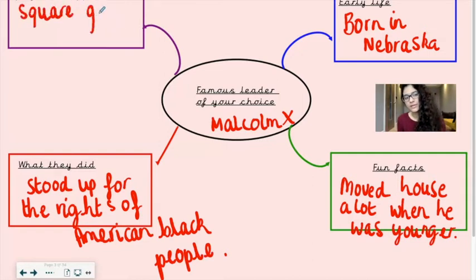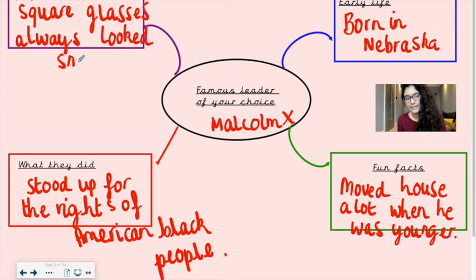What else about him? I'm going to say that he always looked really smart. Cool. So it's just a model of how you would do your mind map of a leader of your choice. Remember, male or female.